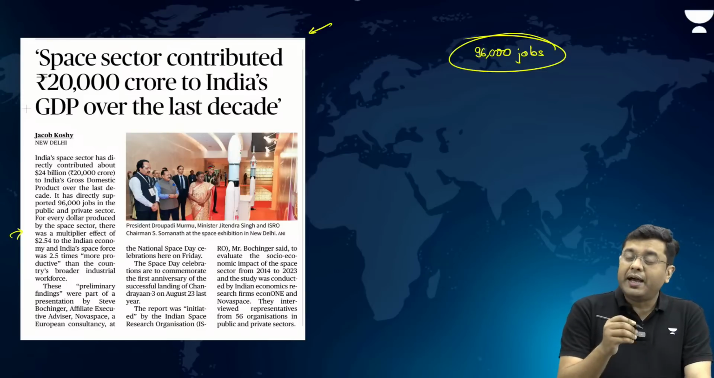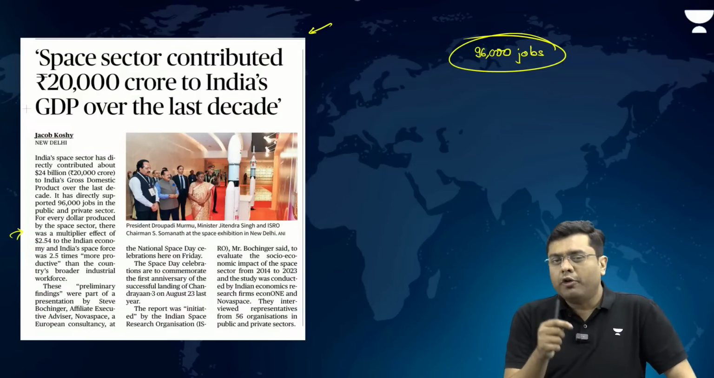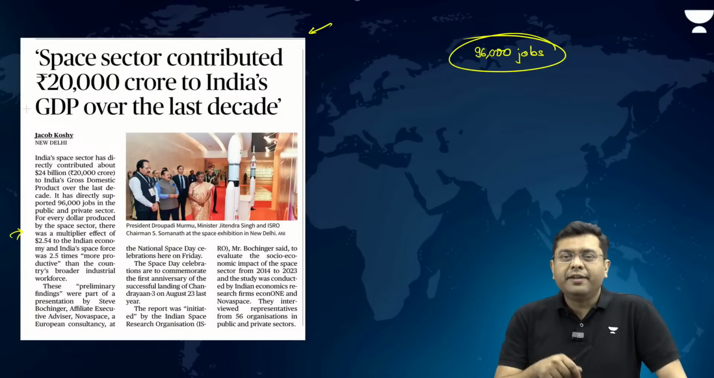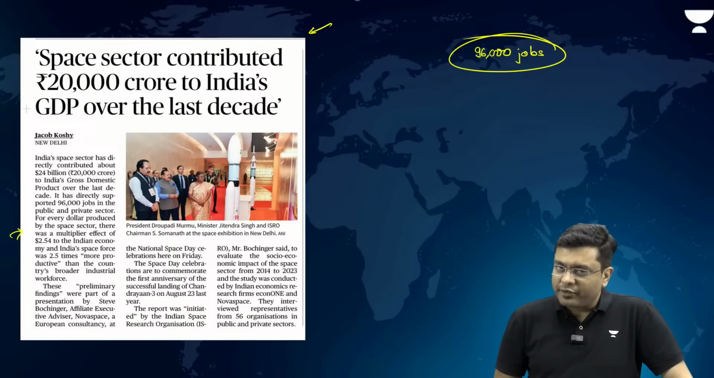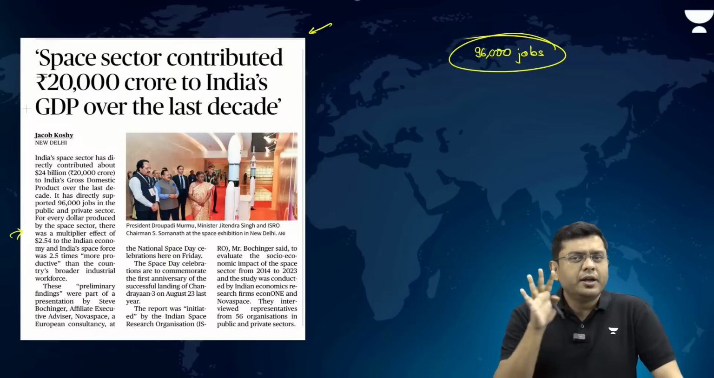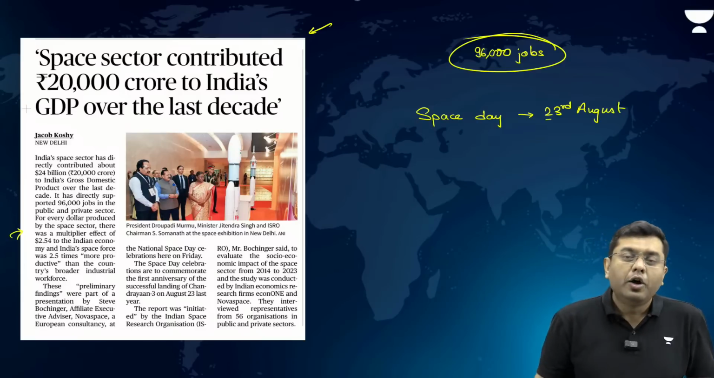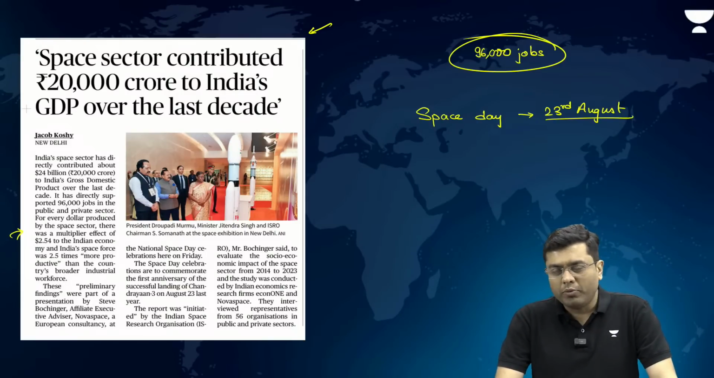Now, this study was released on the occasion of India's Space Day. And India's Space Day was celebrated yesterday, that is 23rd of August, to mark the 1 year for the landing of the Chandrayaan-3 mission. So that is where Space Day, when it is celebrated, why it is celebrated, one needs to keep that in mind. So Space Day is celebrated on 23rd August to celebrate the landing of the Chandrayaan-3 mission on moon.